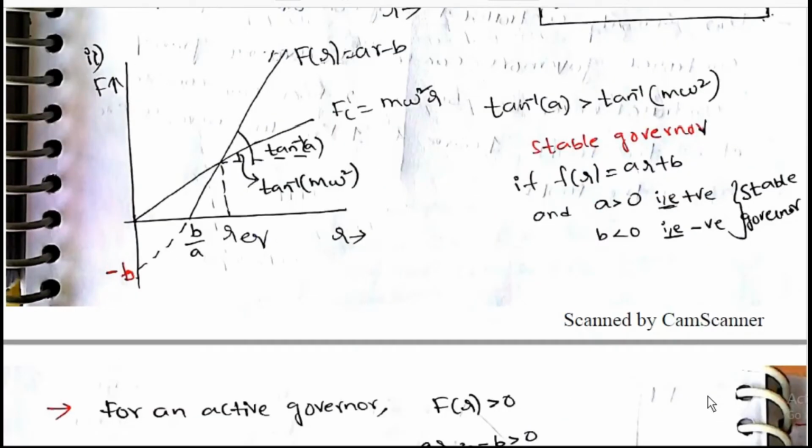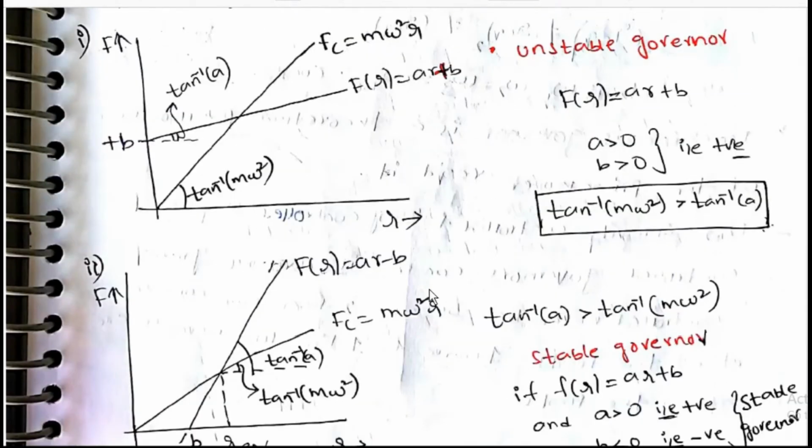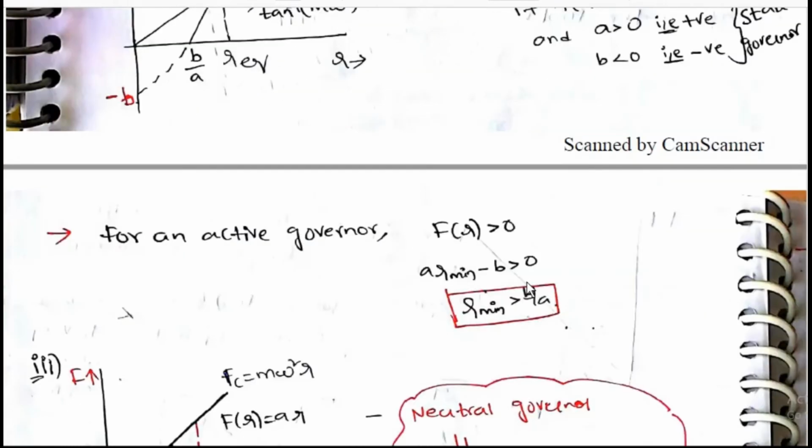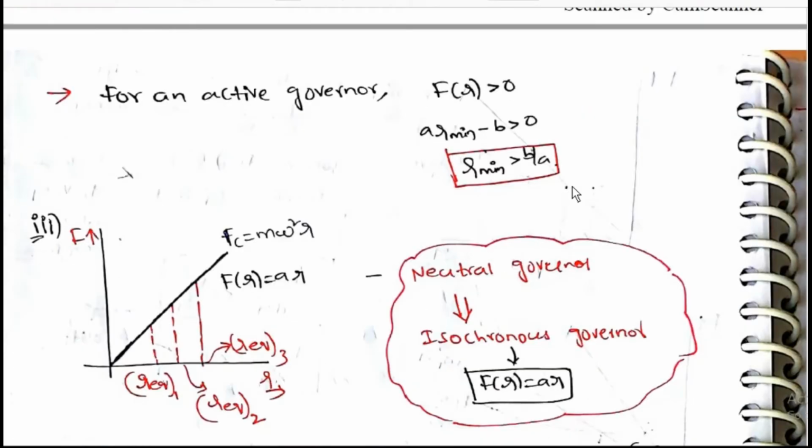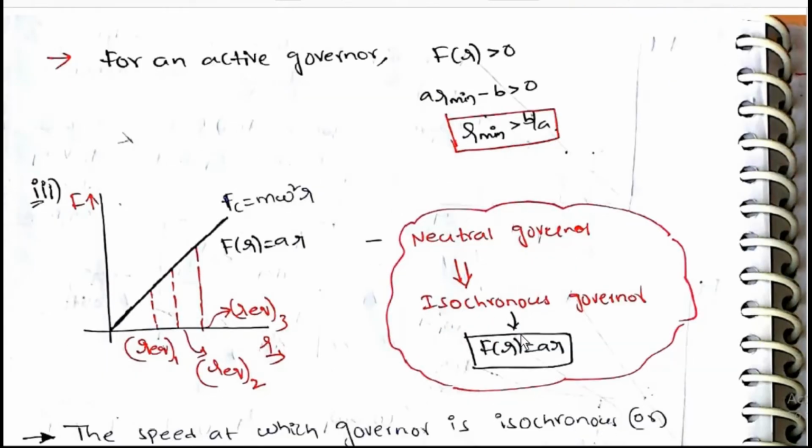If f of r is equal to a r plus b and a is greater than 0, positive, and b less than 0, negative, then stable governor. That is, f of r is equal to a r minus b. If a r plus b, unstable governor; a r minus b, stable governor. For active governor, f of r greater than 0, so a r minus b greater than 0, r greater than b by a. Neutral governor, isochronous governor: f of r is equal to a r, just a r.